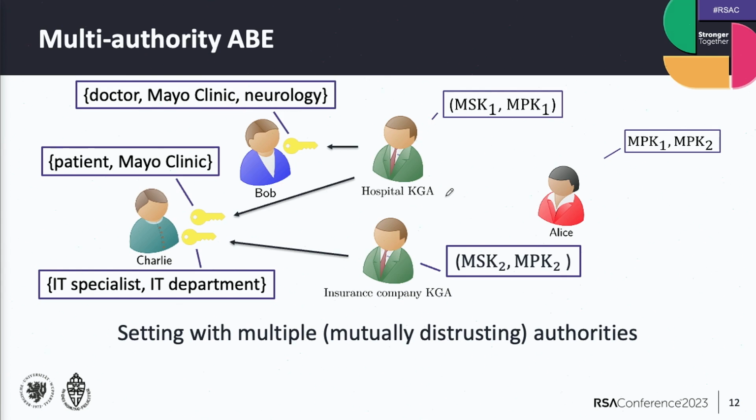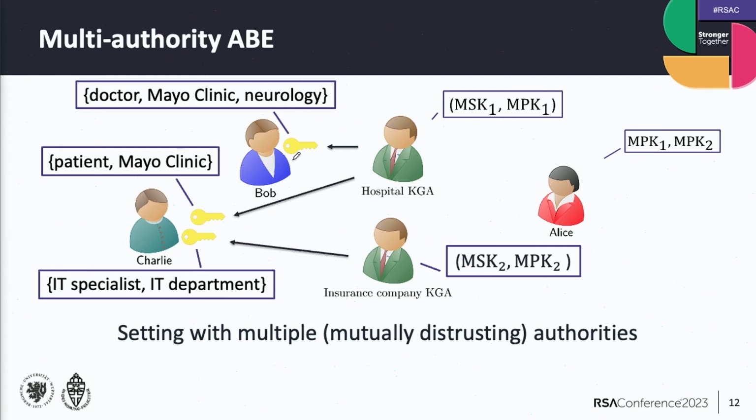So we're in a setting where we now have a hospital and an insurance company, and quite naturally, we can feel that these might not be entities that necessarily trust each other, or maybe trust one single authority that they both trust. So we can use multiple-authority ABE, or multi-authority ABE. And then we can appoint key generation authorities for every domain that we are covering. So here we have a hospital key generation authority and an insurance company key generation authority, and they generate keys for attributes that make sense within their domains.